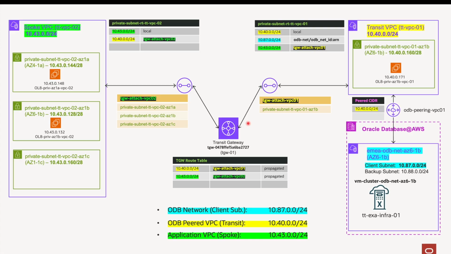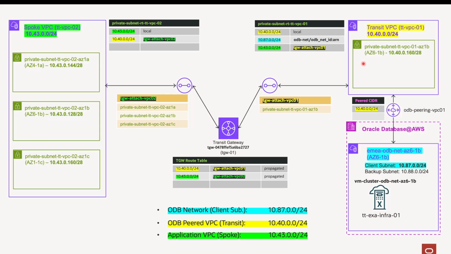And again, we can test the spoke to transit path, launch the test EC2 instances in the spoke VPC, for example in these two subnets, and reuse the EC2 instance that we used before. And test connectivity from the EC2 instances in the spoke subnet to the EC2 instance in the transit subnet. Alternatively, you can also use AWS VPC reachability analyzer. At this point, the spoke VPC can reach the transit VPC.